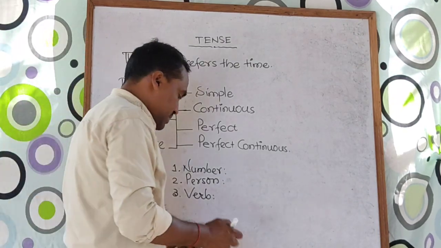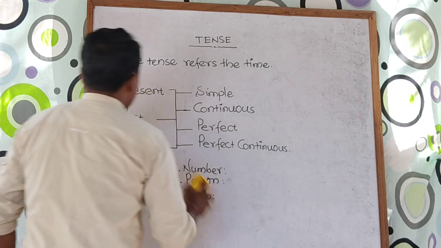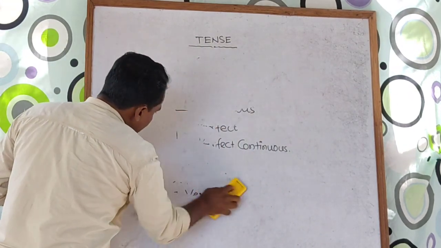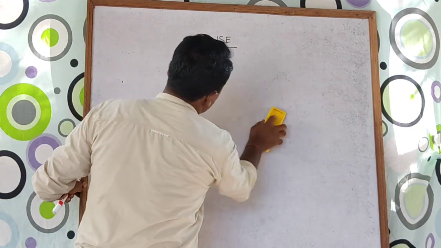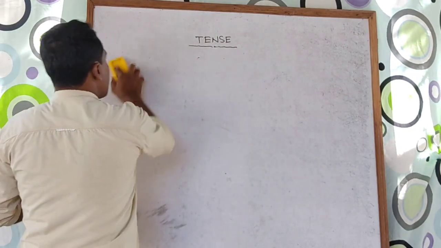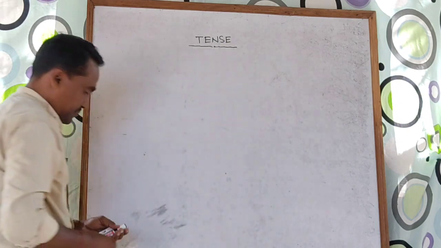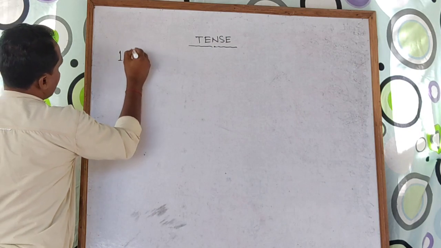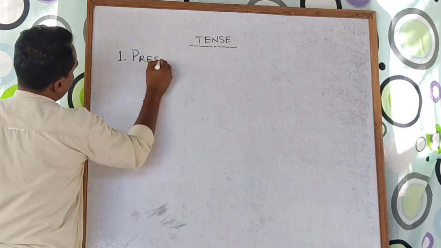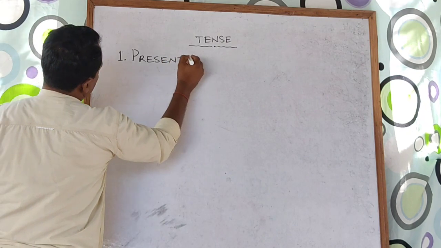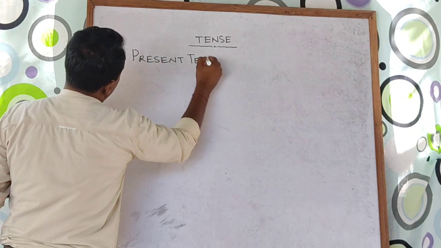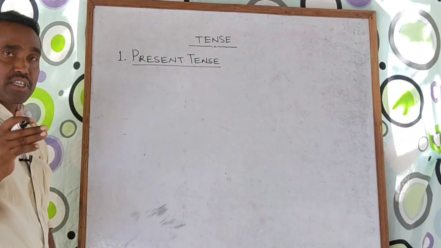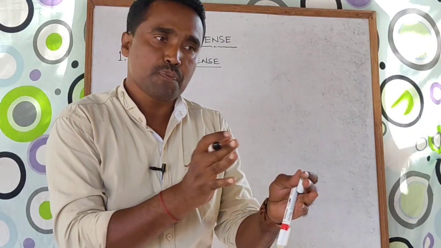So in today's topic, in the first video, let me discuss what the present tense is and the different kinds of present tenses, or subdivisions of the present tense. We'll start with number 1, present tense. As the definition of tense is, tense shows the time.